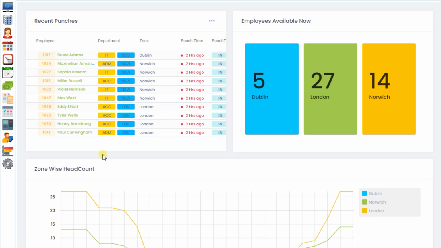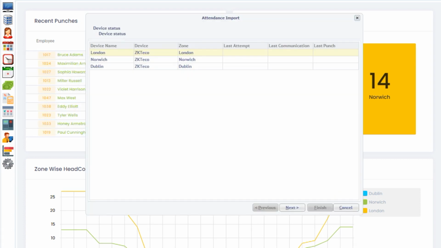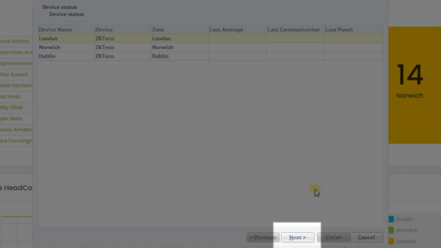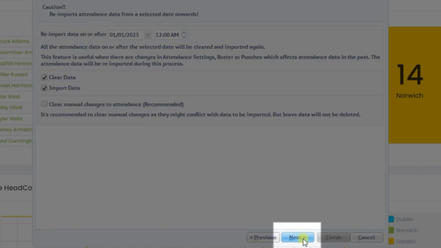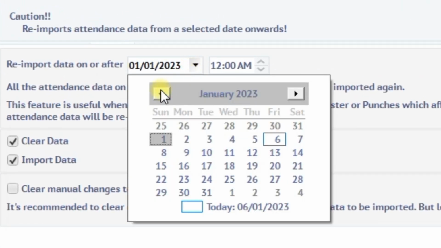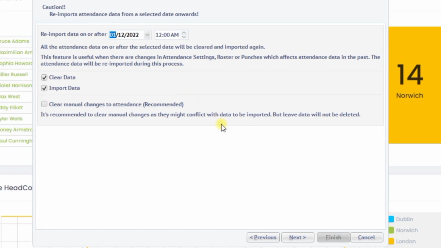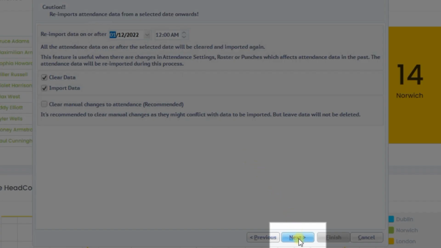Re-import is only necessary if you want to apply recent changes in overtime settings to data in the past. Choose the date from which you want to apply the recent changes in settings. The attendance data will be reprocessed from the date you choose.